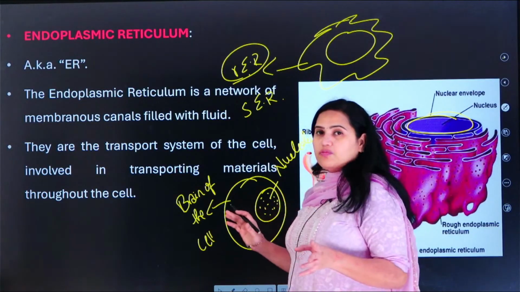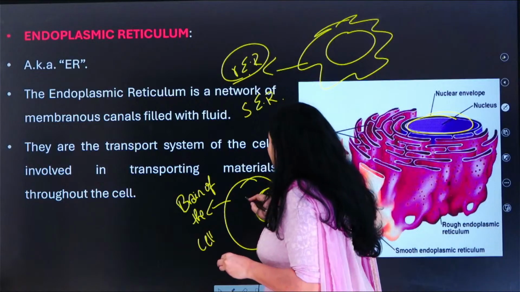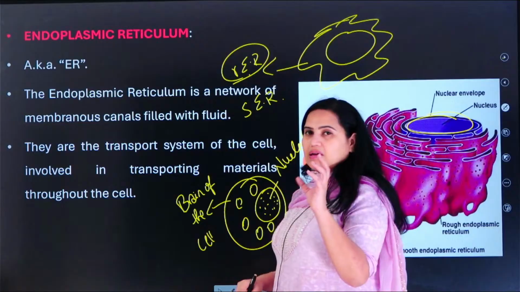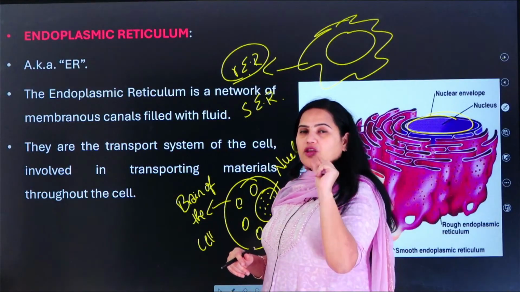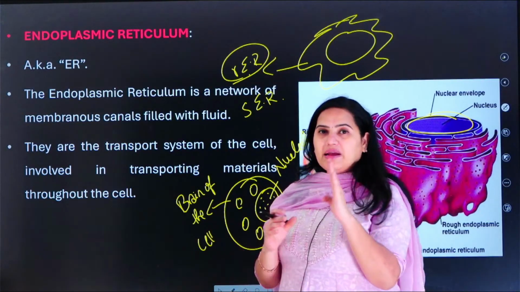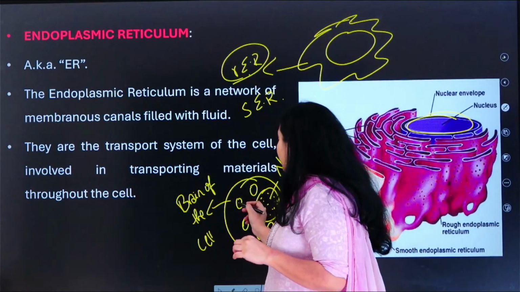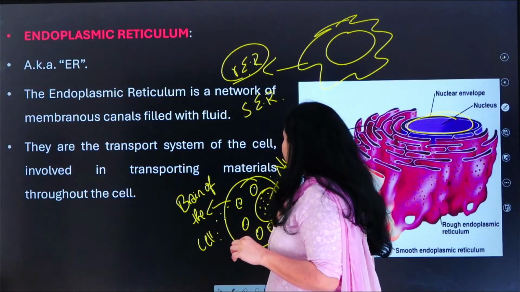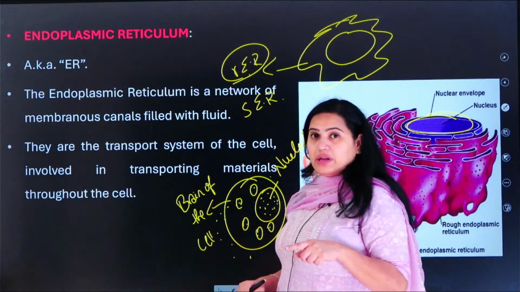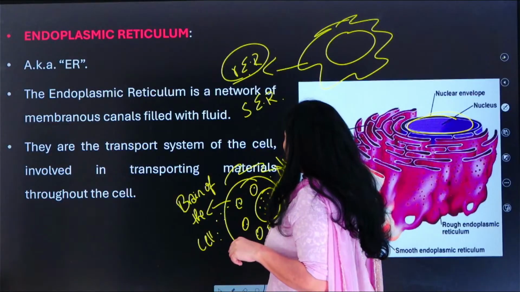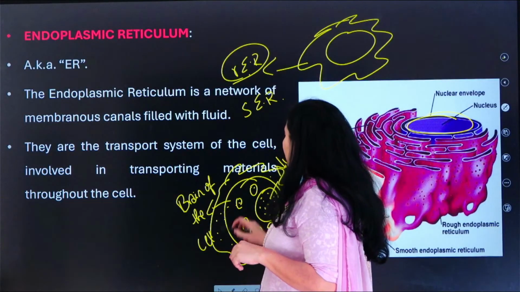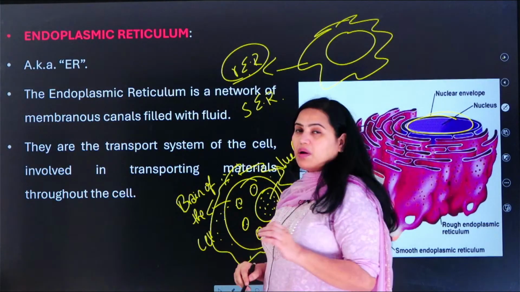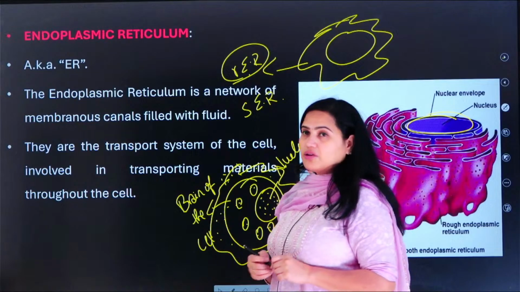So once the ribosomes are produced, they exit from the nucleus. How do they exit from the nucleus? Nucleus consists of some small pores. These pores will act like an exit and entry gate. Okay, so from this exit and entry gate, what will happen? These ribosomes will actually come out. So the organelle which is surrounding the nucleus is your reticulum, endoplasmic reticulum. So where these ribosomes are present, that part is called as the rough endoplasmic reticulum.